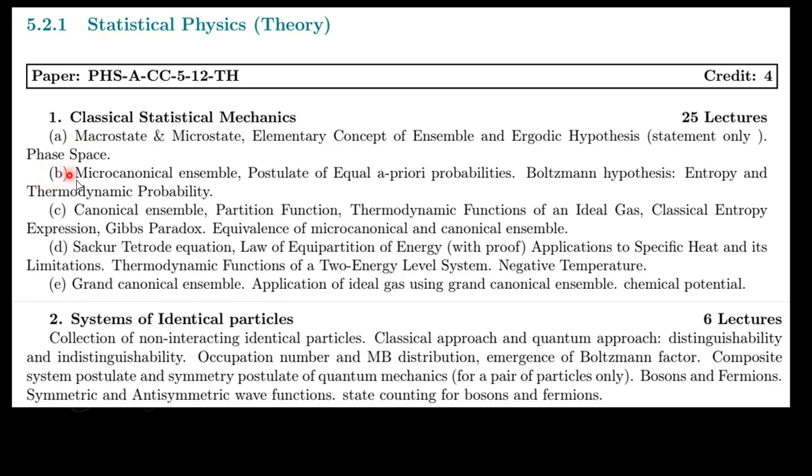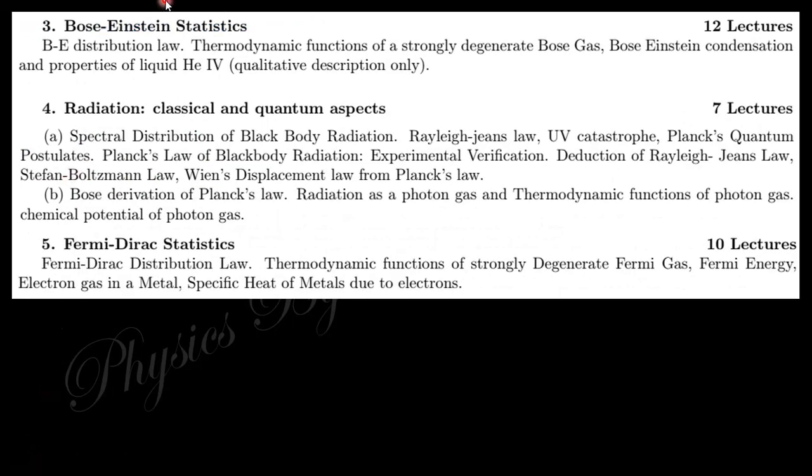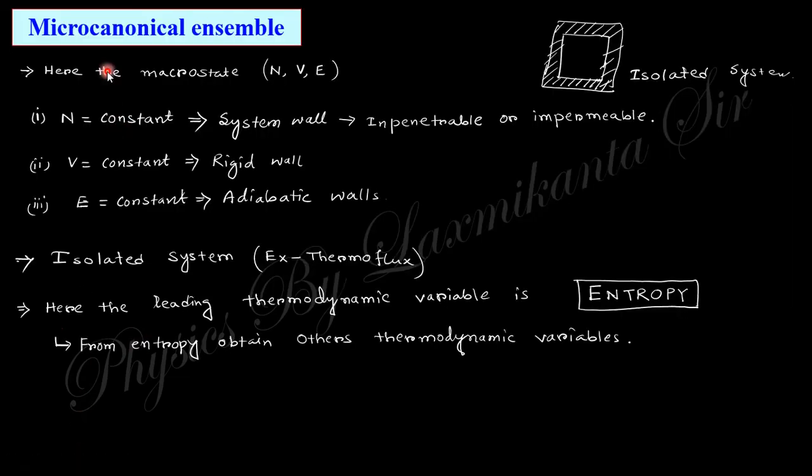In this video, I want to discuss this portion, that is the microcanonical ensemble, the postulates of equal a priori probability, and the Boltzmann hypothesis, that is the relation between entropy and the thermodynamic probability. Okay, so let's start. This is the total syllabus that will be covered in the upcoming session. Let's now look at the microcanonical ensemble.